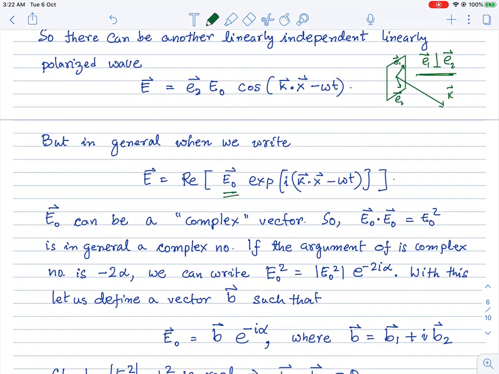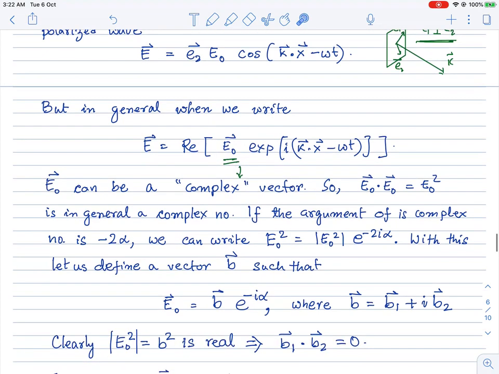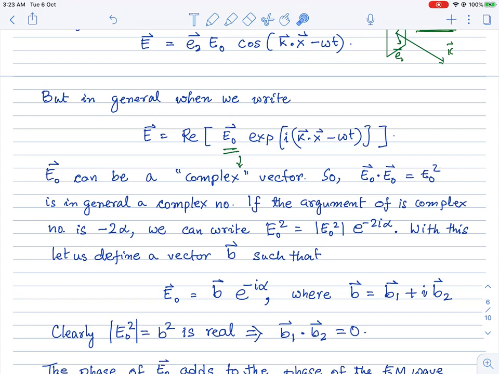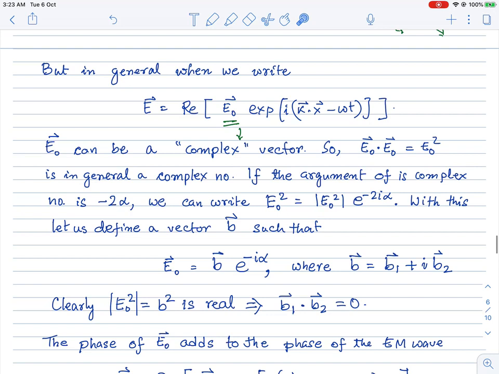So this is a linearly polarized monochromatic wave. However, this gets a little complicated if this E0 is a complex vector. We were assuming that E0 is a real vector, but it's also possible that E0 is a complex vector. And if E0 is a complex vector, then we can do the following.